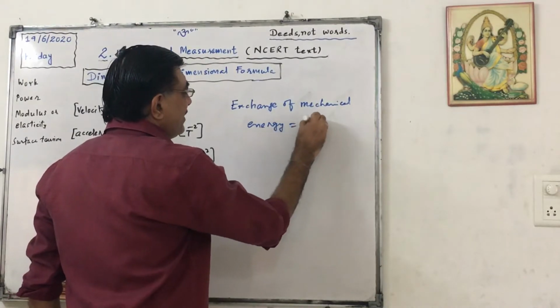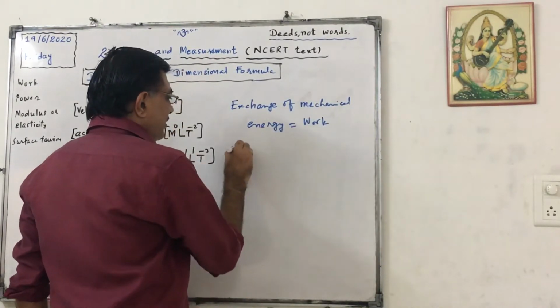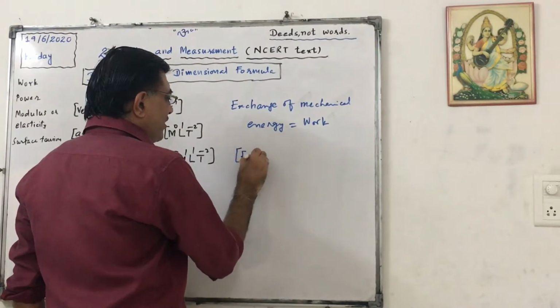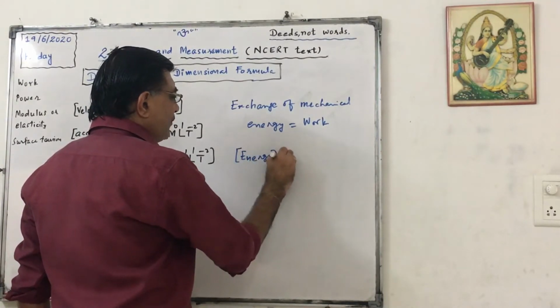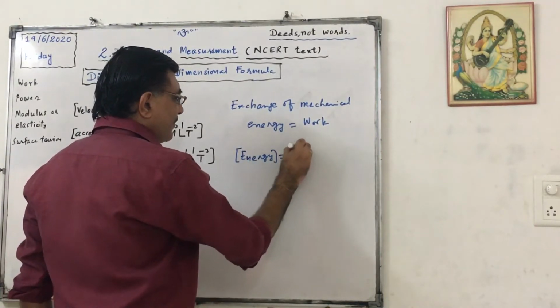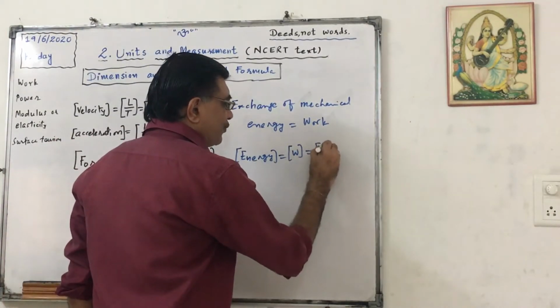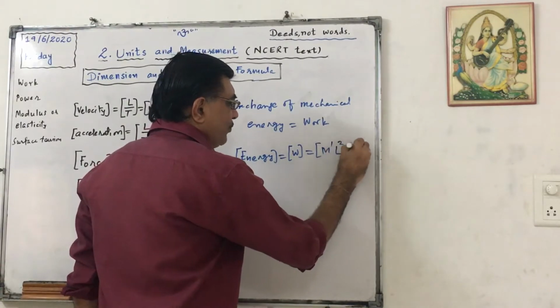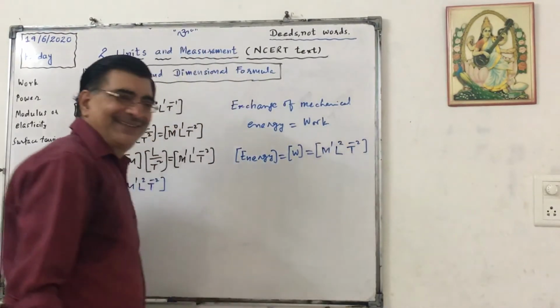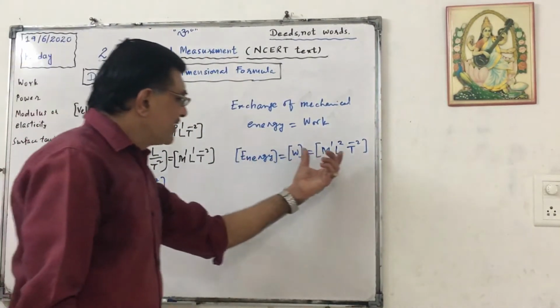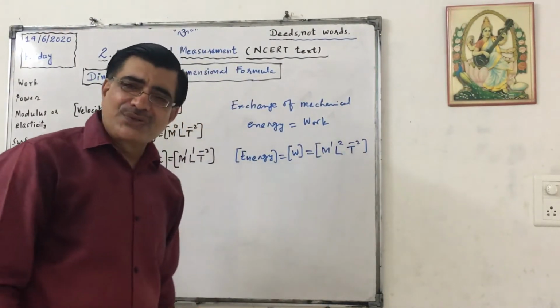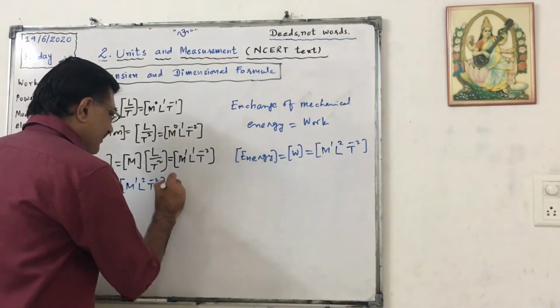That means the dimensional formula for energy is just like work. And we know that the dimensional formula of work is M raised to 1, L raised to 2, T raised to minus 2. So energy has the same DF, M raised to 1, L raised to 2, T raised to minus 2. I can write here, energy.